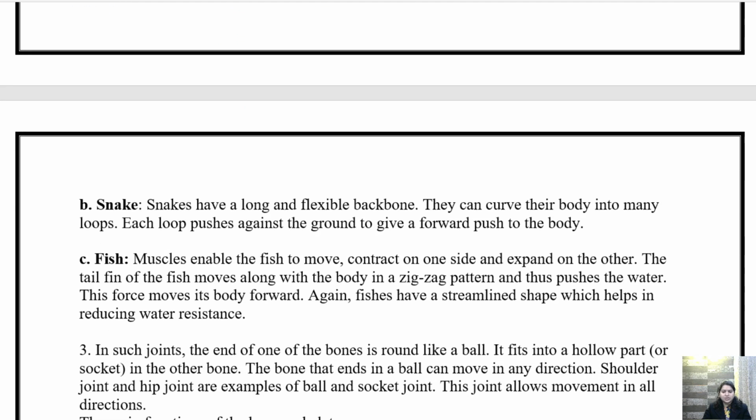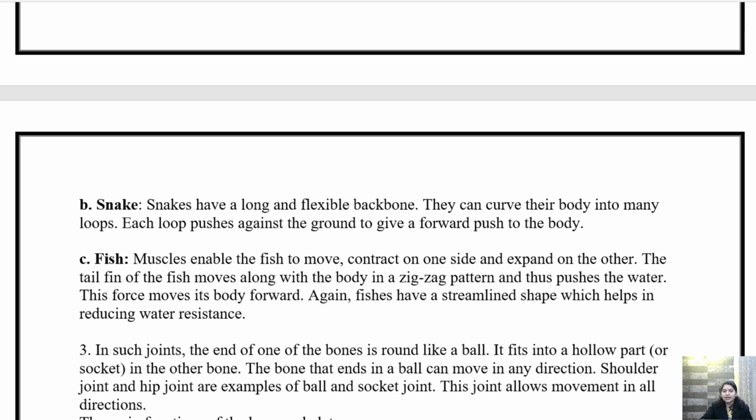Now, how does a snake move? A snake has a completely flexible backbone. Just like our vertebral column, the snake has a vertebral column. A snake is only made up of backbone and it is very flexible. I showed you the diagram when I was teaching this chapter.